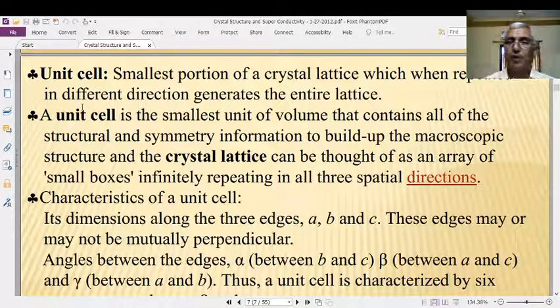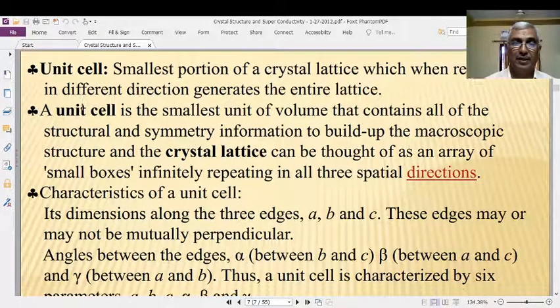Therefore, what you have to remember is that a unit cell is nothing but the smallest unit of a crystal, but it has an identical structure, identical symmetry information, and all properties identical to the total crystal.